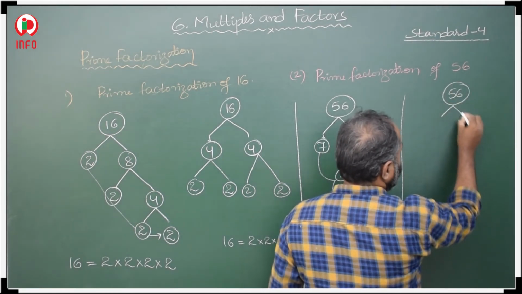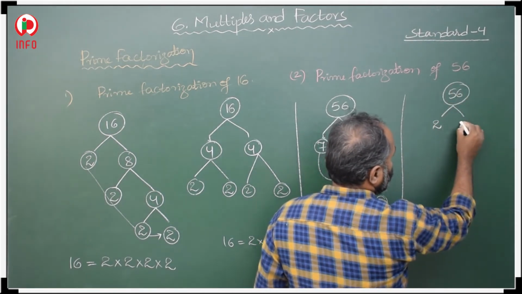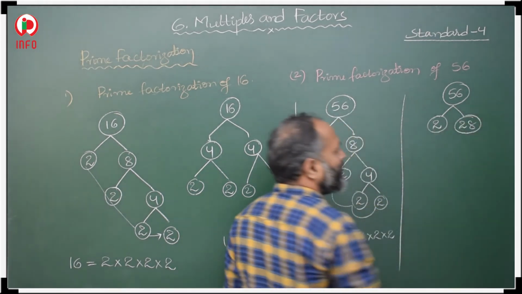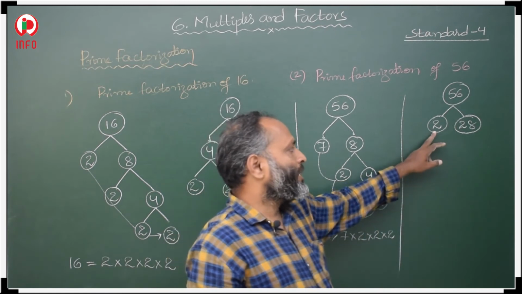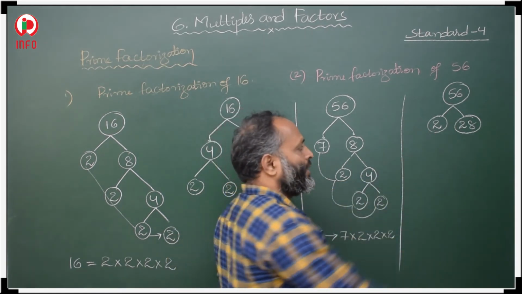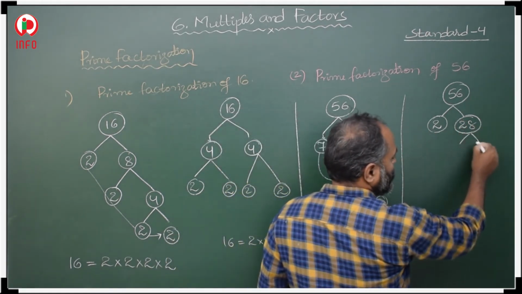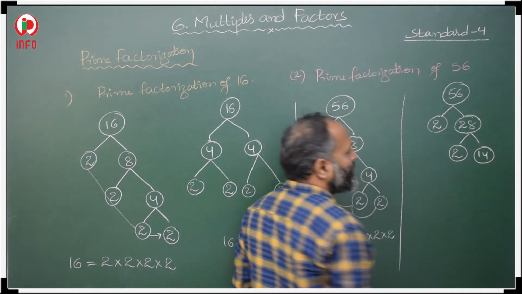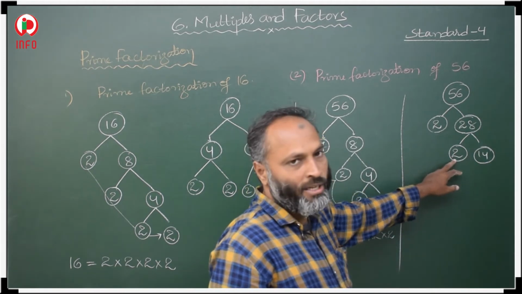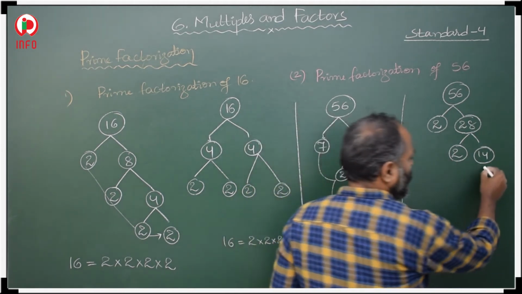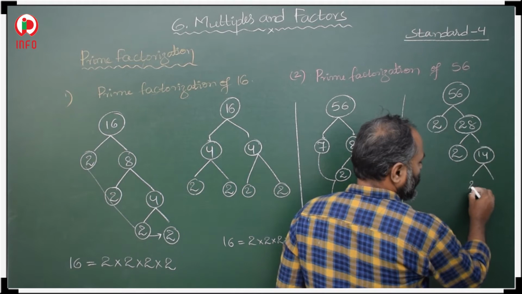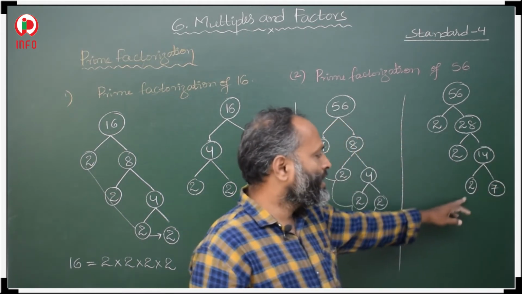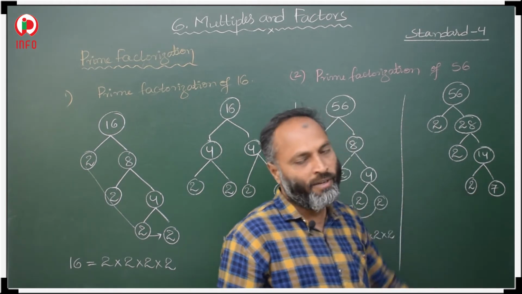First you check in the 2 table: 2 28s are 56. Again this 2 is a prime number, we cannot split it. Now we split this 28: 2 14s are 28. Again this 2 we cannot split, so we split this 14. How? 2 sevens are 14. After that these 2s we cannot split and this 7 also we cannot split.